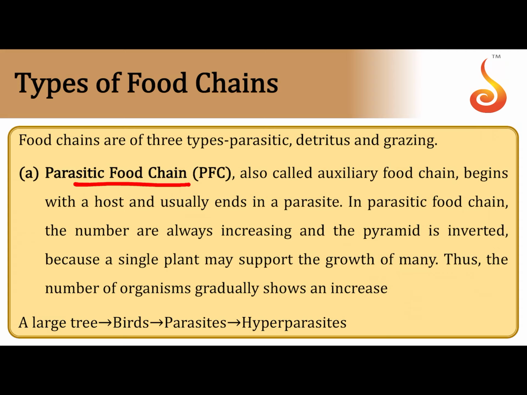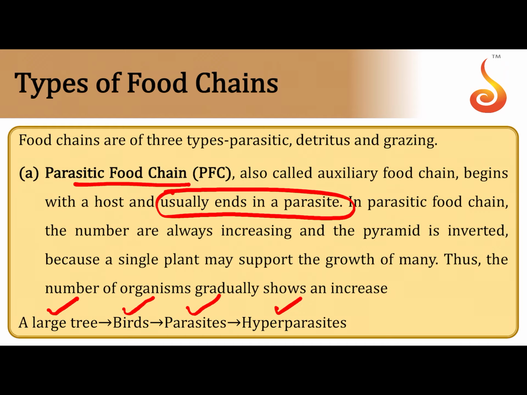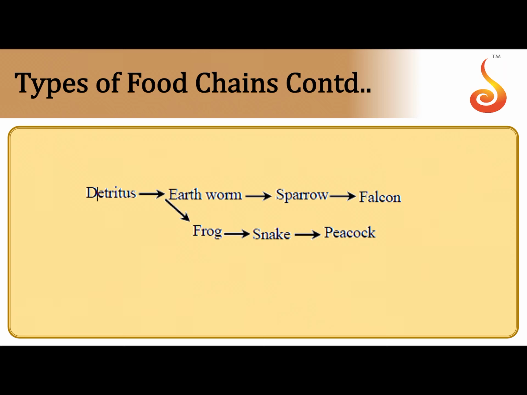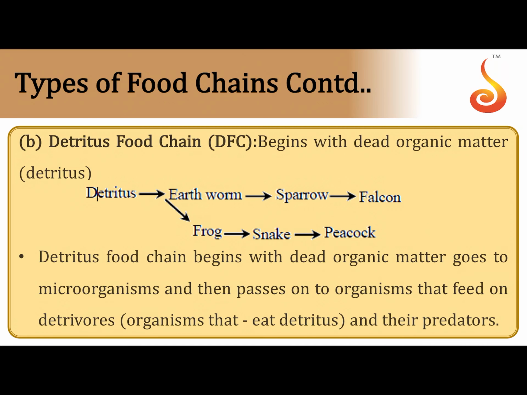What are the different types of food chain? If it starts with a parasite, or if it ends with a parasite, it is referred to as a parasitic food chain. You can take a simple example here. A large tree, there are a lot of birds. On the skin of birds, there are a lot of parasites. On the parasites, there are a lot of hyperparasites. Okay?